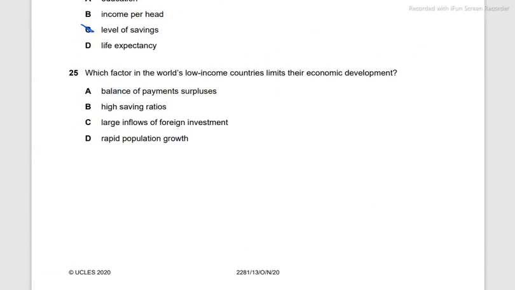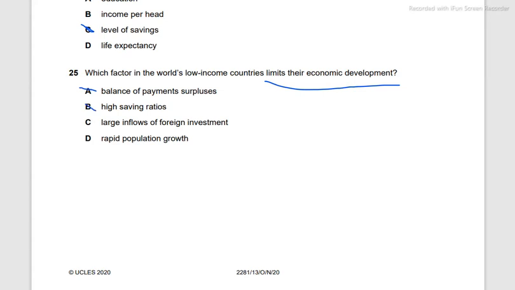Which factor in low-income countries limits their economic development? Another repetition in the variant. We have a balance of payments surplus. That's not what we see in low-income countries. High saving ratios? Low-income countries have low GDP per capita, low income per head, and so low disposable income, and a higher proportion of it is going to be spent rather than saved.